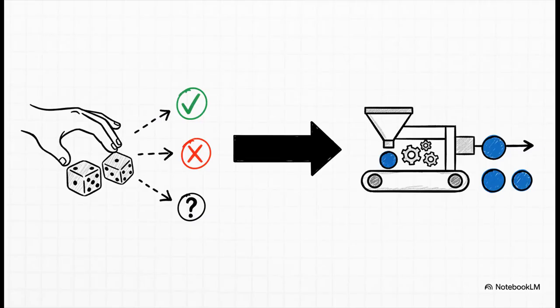And that right there is the huge shift in thinking. We're moving away from a world of probability, where you just hope for the best, to a world that's more deterministic, where you get a guaranteed outcome. And for anyone building real, reliable applications on top of these LLMs, that is absolutely critical.